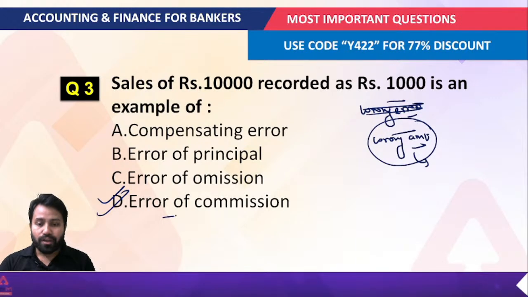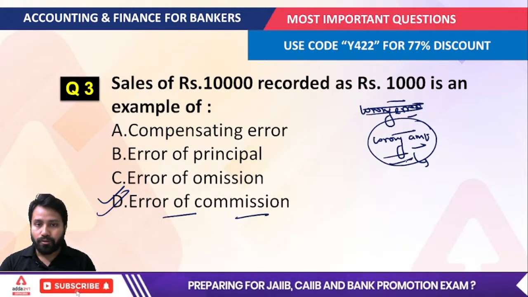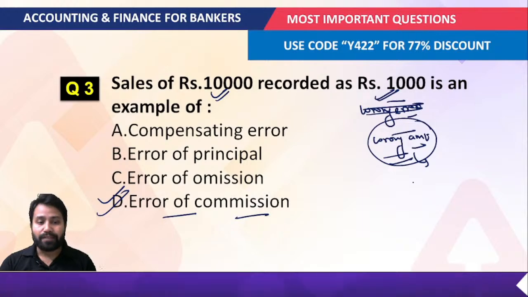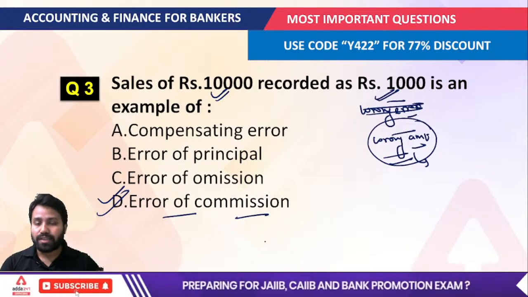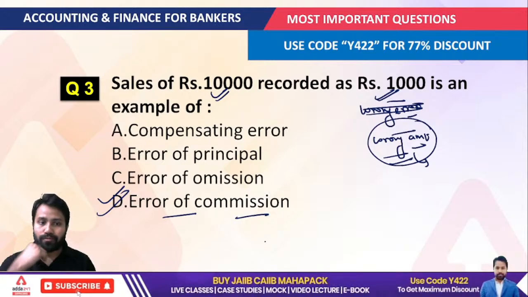Whenever we are talking about the error of commission, you can understand that you posted the wrong amount. Like you had to record the 10,000, but by mistake you recorded only 1,000 rupees. That means this is the error of commission. Okay, so that would be your correct answer for this question. Next question.